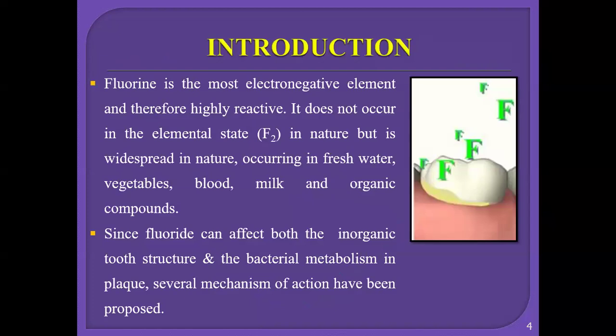Introduction. Fluorine is the most electronegative element and therefore highly reactive. It does not occur in the elemental state in nature but is widespread in nature, occurring in fresh water, vegetables, blood, milk, and organic compounds.